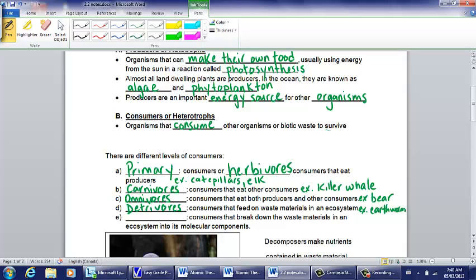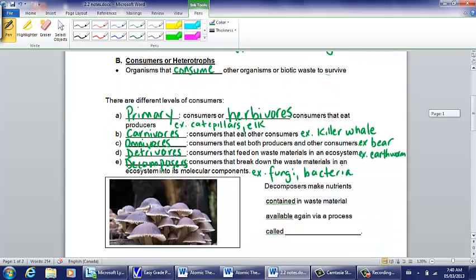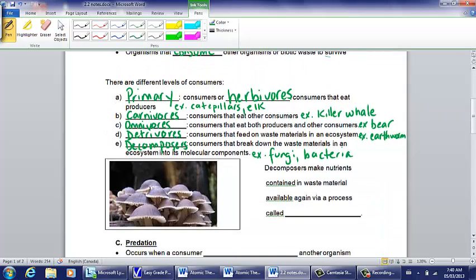And consumers that break down waste material into its molecular components are called decomposers. So for example, decomposers would be many fungi and bacteria. Decomposers are really important because they make the nutrients contained in waste material available again via a process called biodegradation. They are helping to recycle the nutrients.